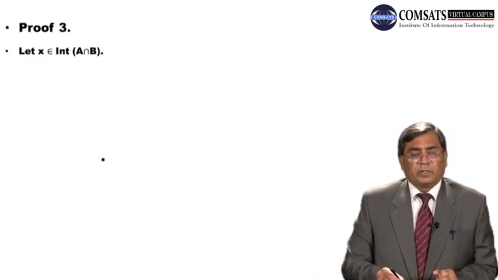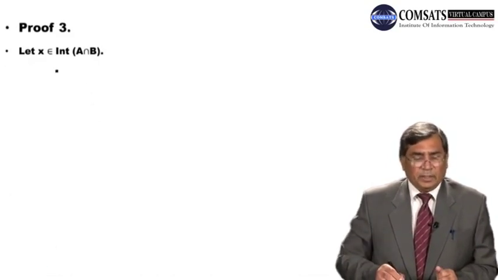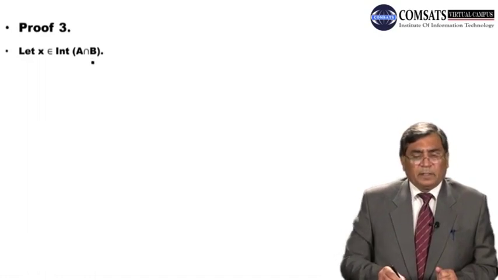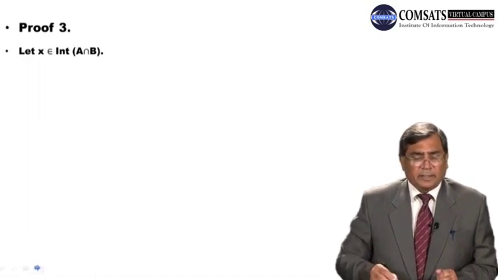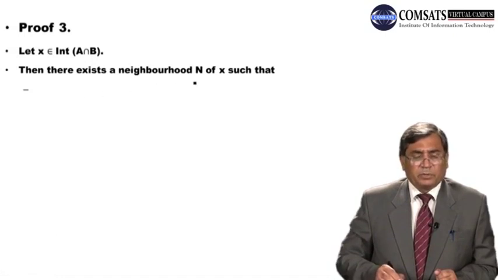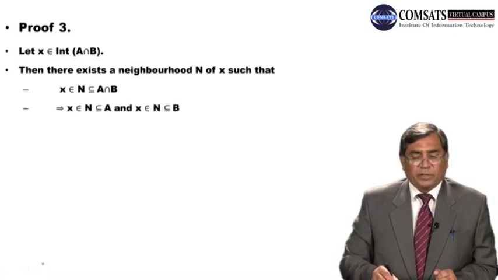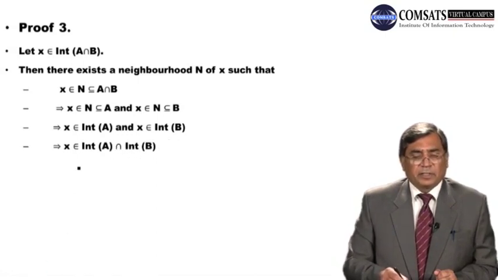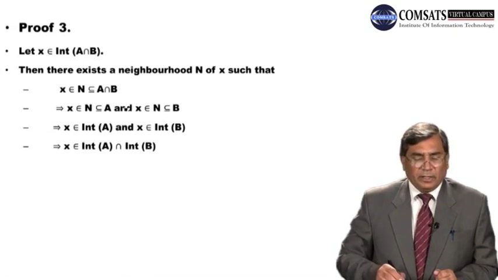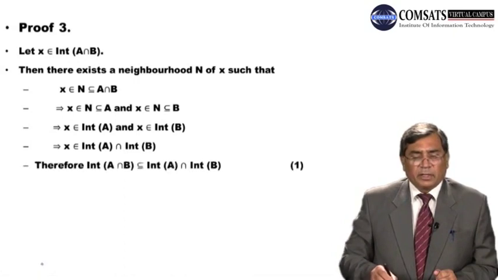Assume that x belongs to int of a intersection b. This means there exists a neighborhood n of x such that x belongs to n and n is contained in a intersection b. It means n is contained in a and n is contained in b. So x belongs to int of a and x belongs to int of b, and this implies that x belongs to int of a intersection int of b. Therefore int of a intersection b is a subset of int of a intersection int of b. So let's go to prove the second part.